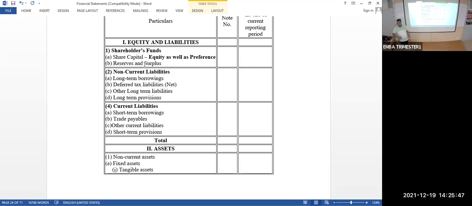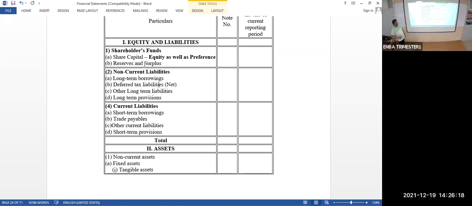Long-term liability. Examples for long-term liabilities are long-term borrowings from banks and financial institutions. Deferred tax liability means you have to pay some tax to the government of India. You did not pay, you are still keeping it payable. That won't come here. Okay. Other long-term liabilities, except these two, any other long-term